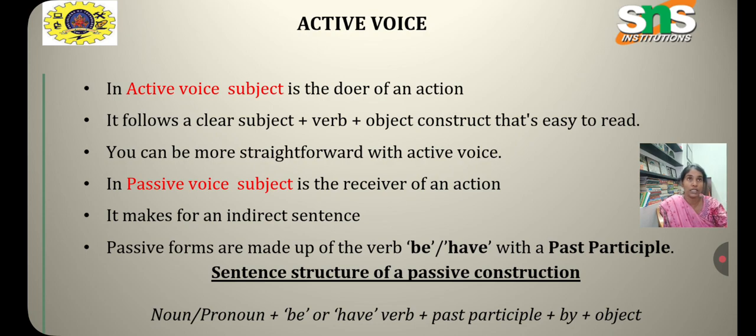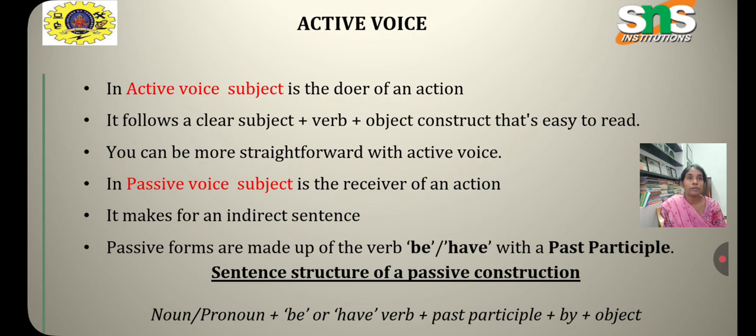She prepares dinner is in the simple present tense. So, the dinner is prepared, the past participle form of the verb, prepared, by preposition her. She becomes her. So, she prepares dinner. When you change it into passive form, it becomes the dinner is prepared by her.